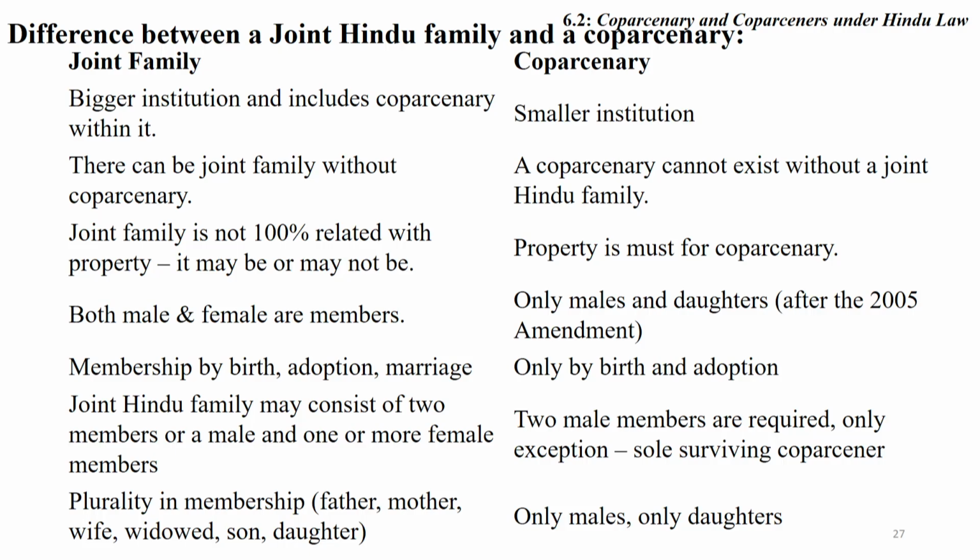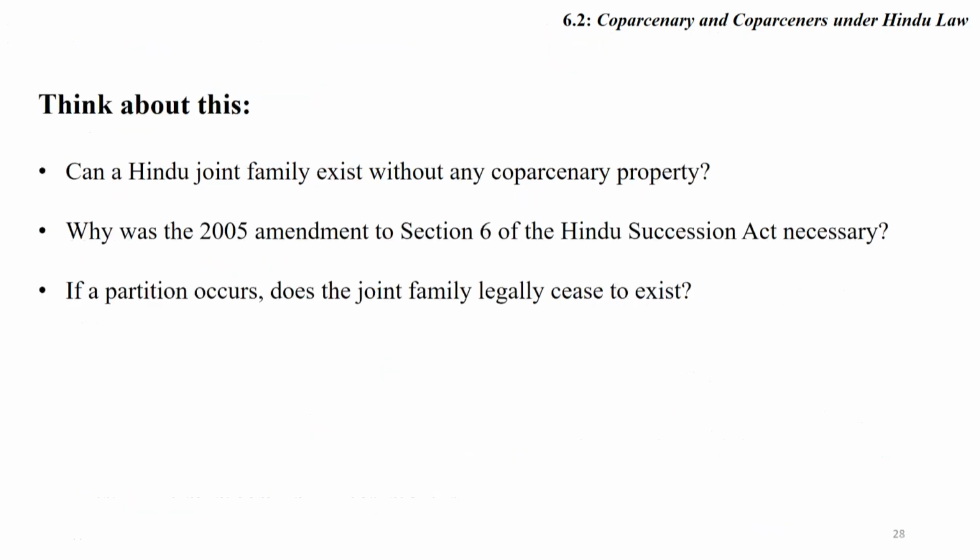Plurality of membership exists in joint Hindu family where father, mother, wife, widow, son, daughters are there, but only males and daughters are part of coparcenary.